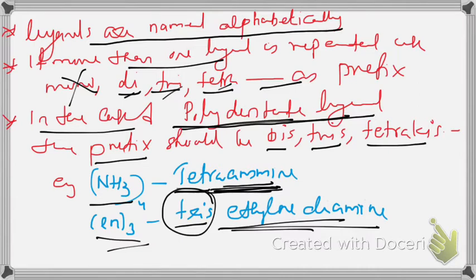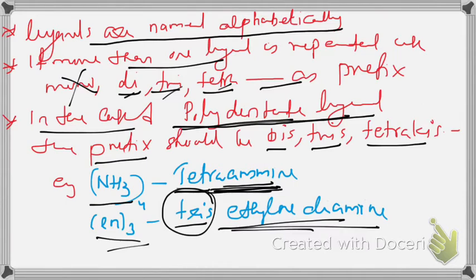But in some polydentate ligands, there will be no letters or no words representing number. Example, oxalate. Oxalate is a bidentate ligand, but there is no bi, tri or tetra. So, while naming oxalate 3 times or 3 oxalate, you can use trioxalato.